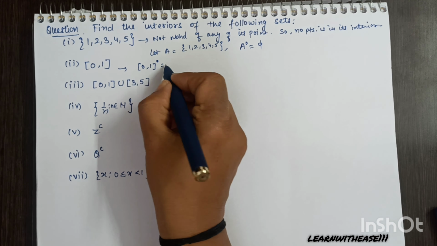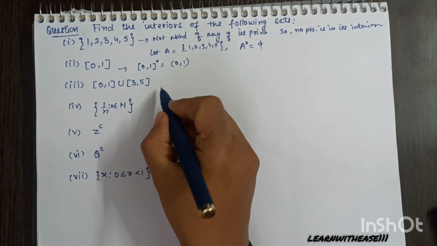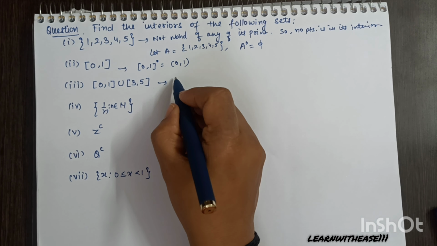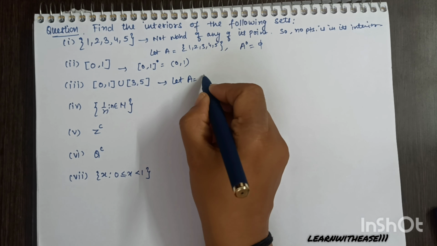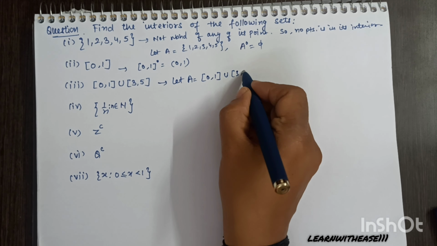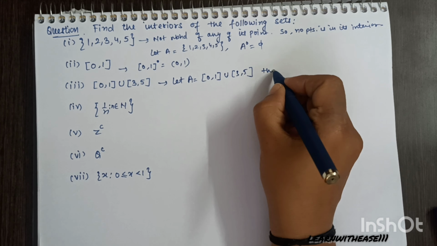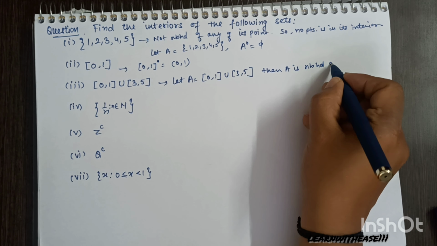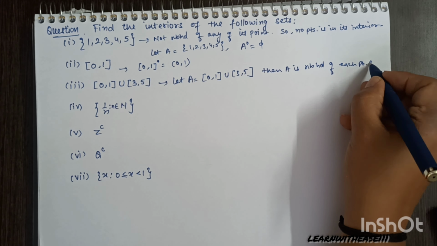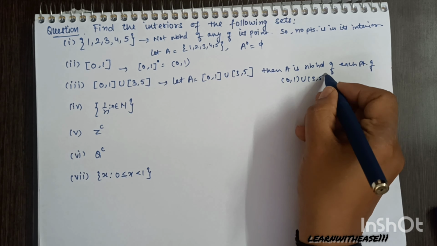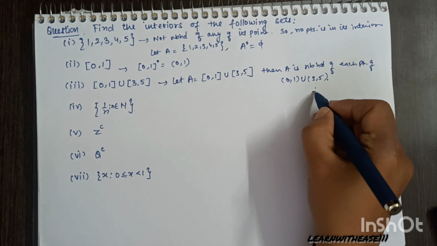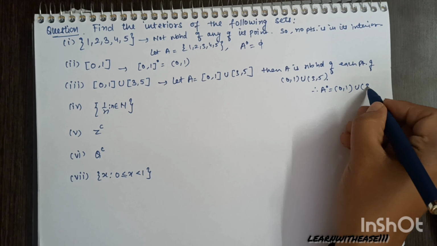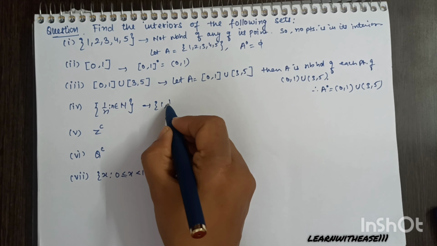For a closed interval, the interior will be the open interval. For this set, let this be A, and its interior will contain the open intervals because it is a neighborhood of only the points lying in the open intervals. So its interior will be the open interval 0 to 1, union the open interval 3 to 5.